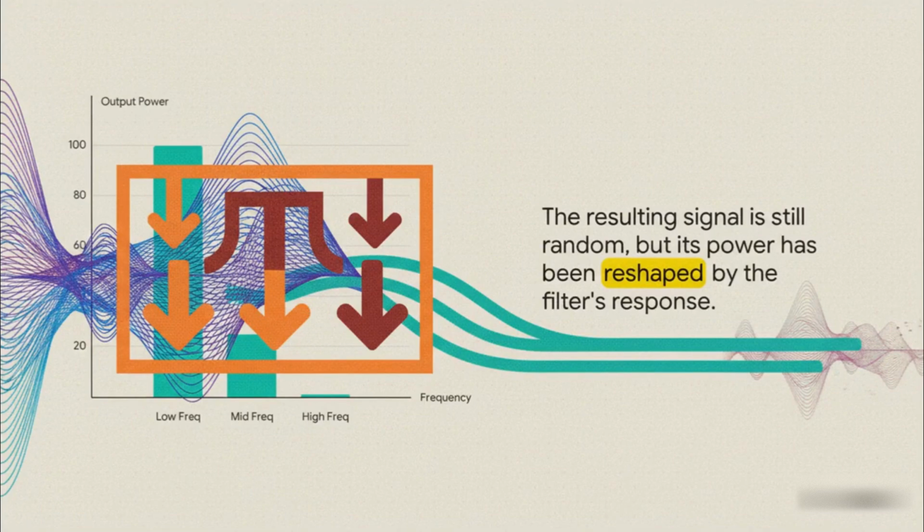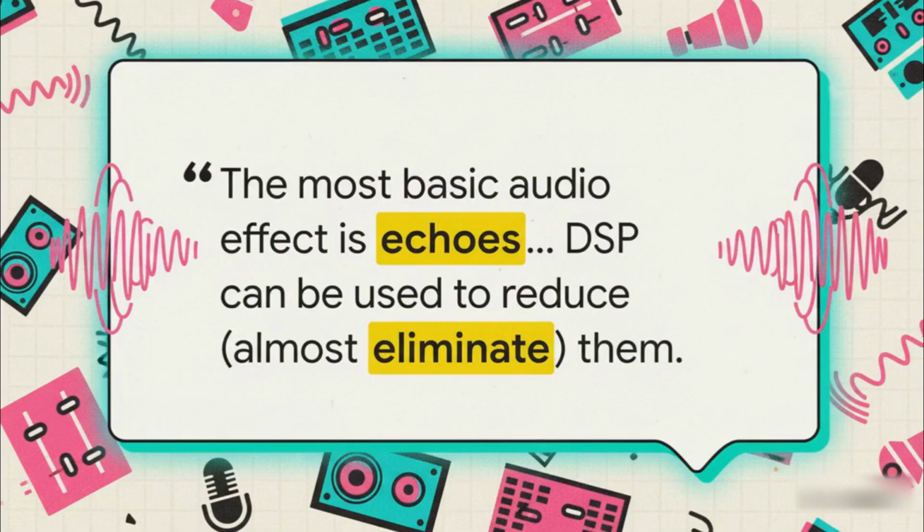We've applied our low-pass stencil to the flat fingerprint of white noise. Now the output signal is still random, but its entire character, its personality has been transformed. All of its power is now bunched up in the low frequencies because we've totally carved out all that high-frequency noise. And look, this isn't just some abstract idea. This is the engine behind so many things we use every day.